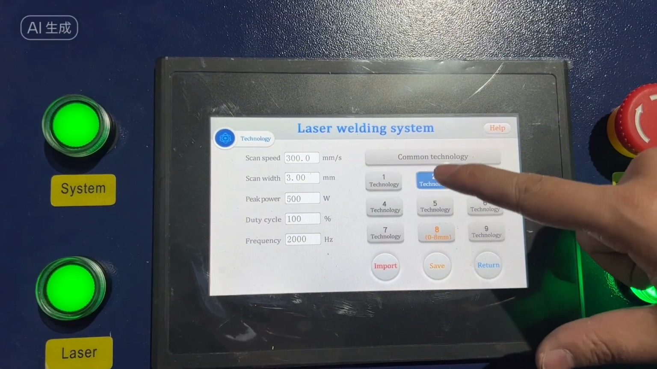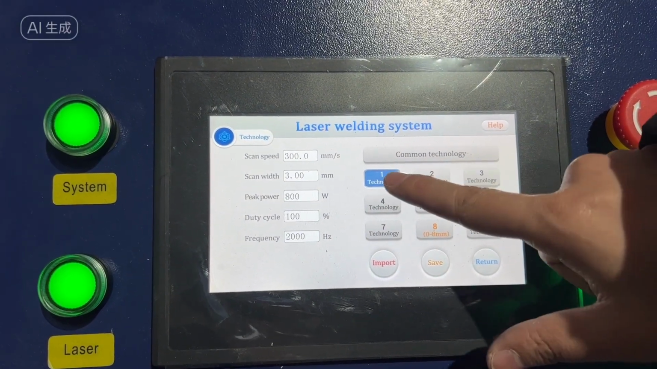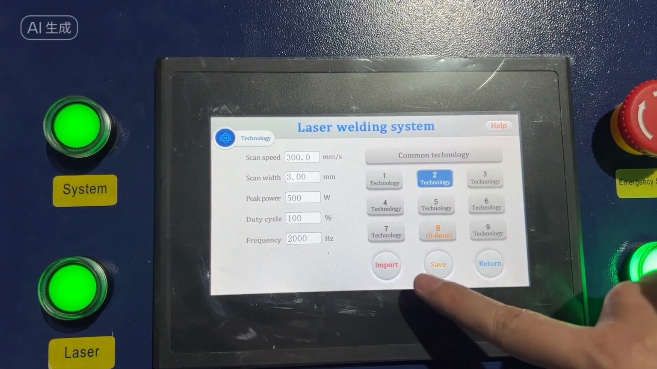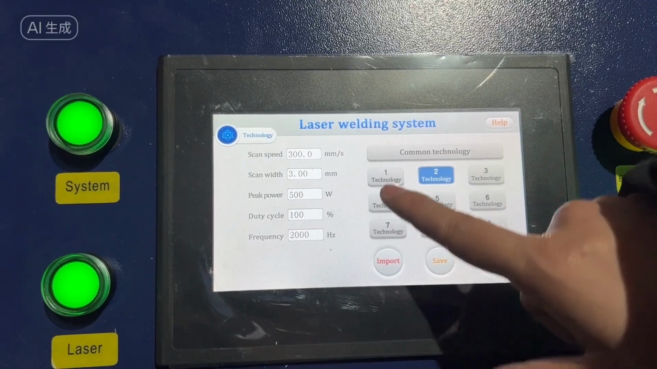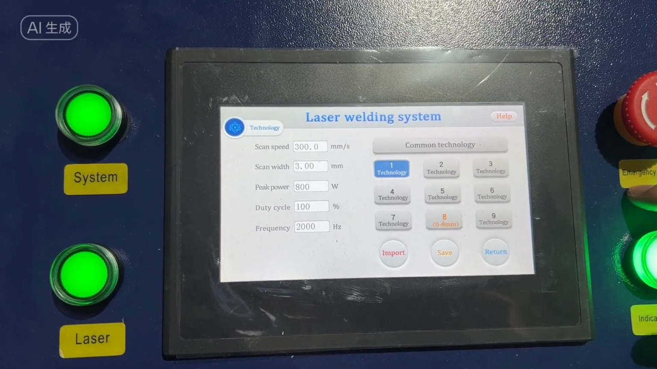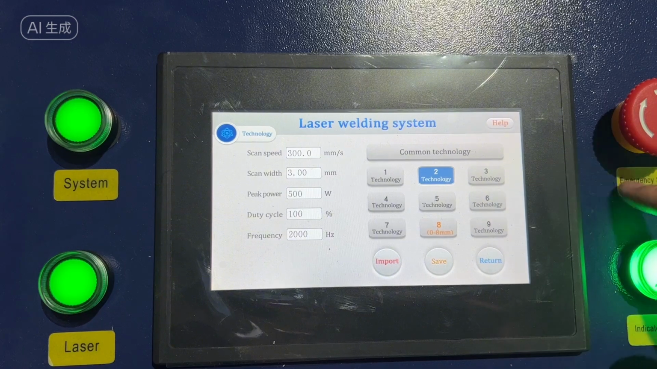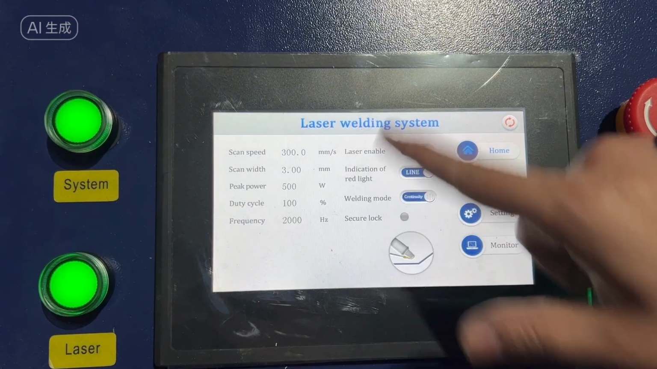We save to the parameter. The welding parameters we use are included in this parameter set. And then if we weld this material again, we only need to select parameter 1, and then we can set other parameters in parameter 2. Then import it for a welding process.